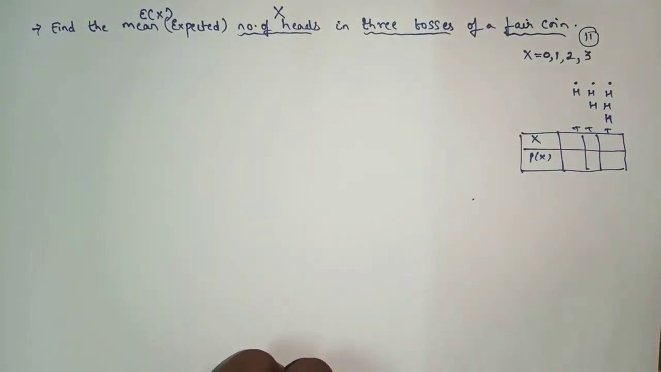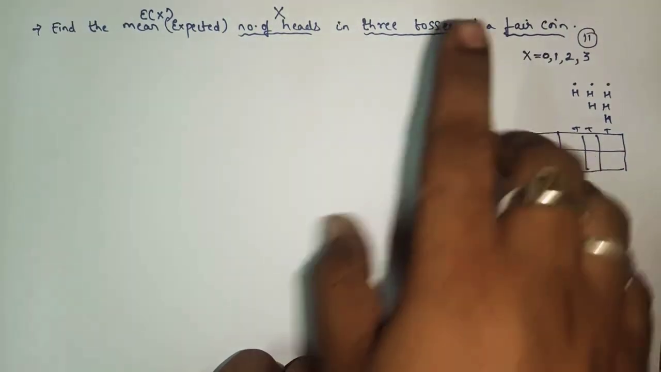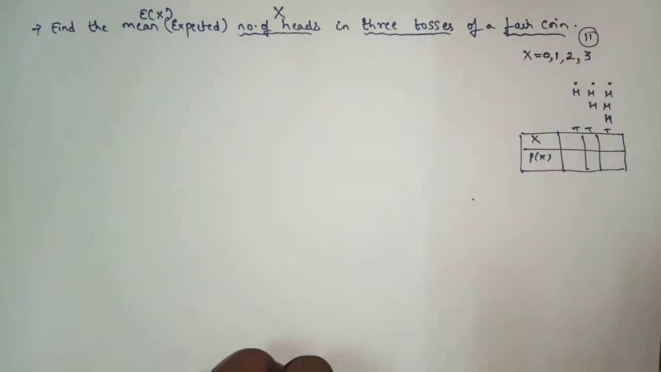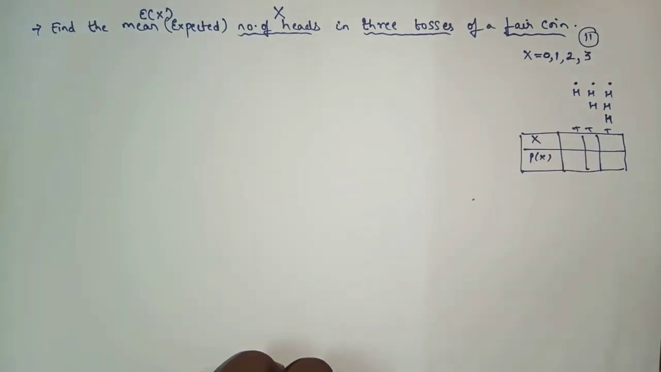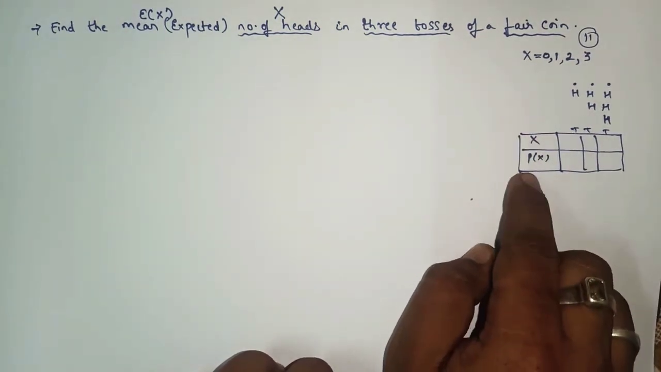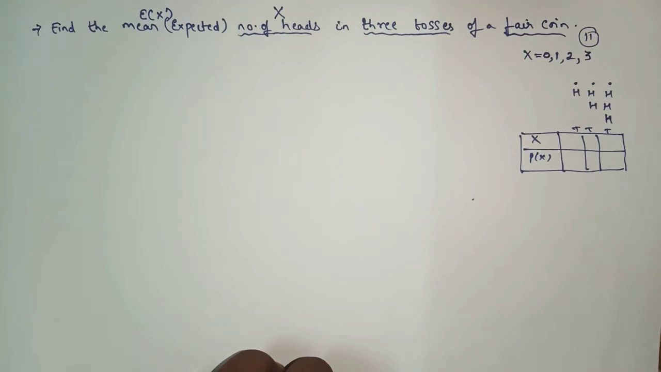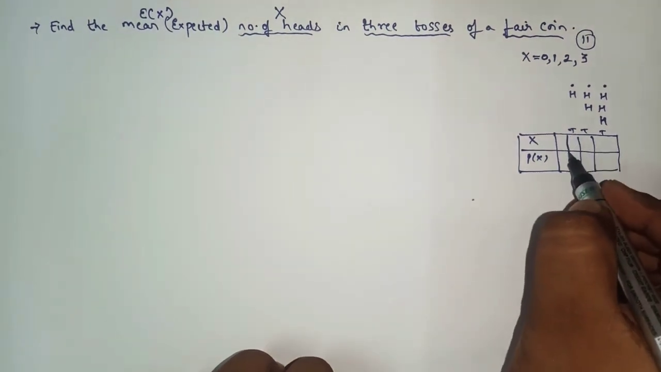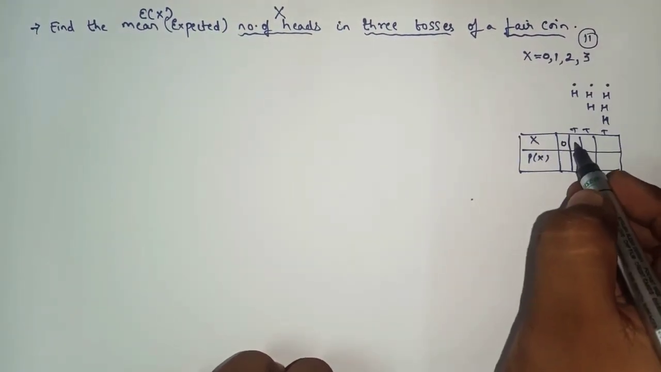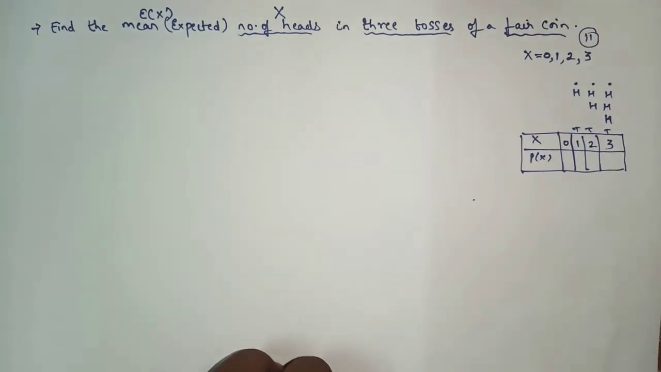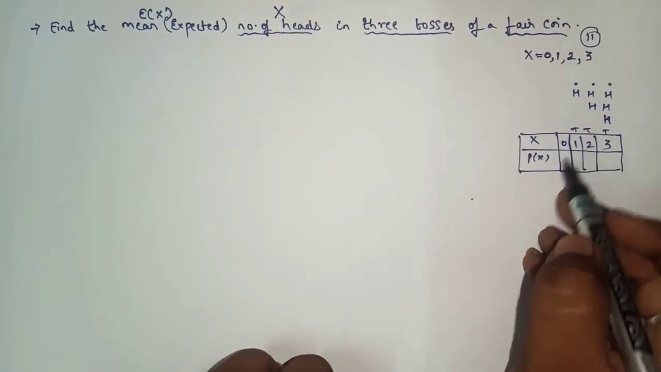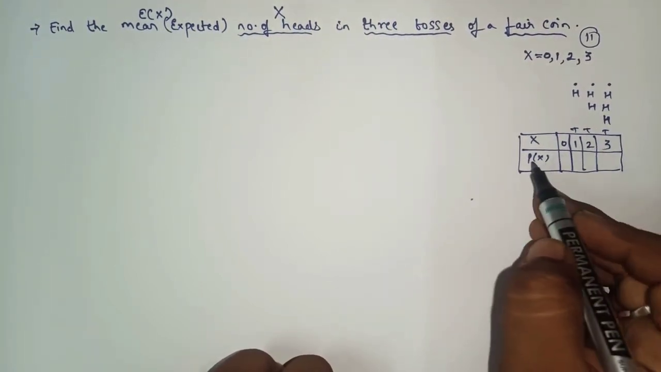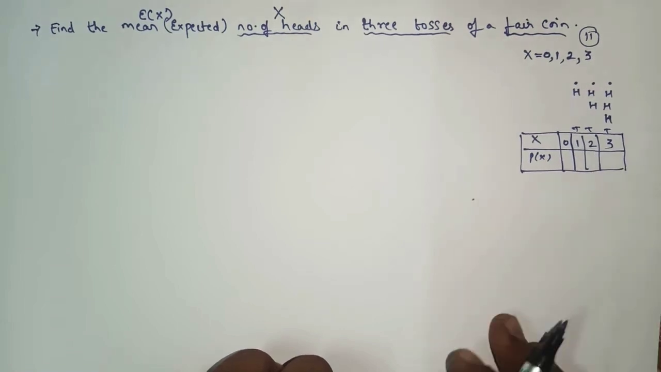So the first thing, what? You have to read and understand the question, and try to construct a table with respect to x and p of x. Yes or no? Now here we got the values of x: 0, 1, 2 and 3. Simply we have to find the probability of 0 heads, probability of 1 head, probability of getting 2 heads, and probability of getting 3 heads.